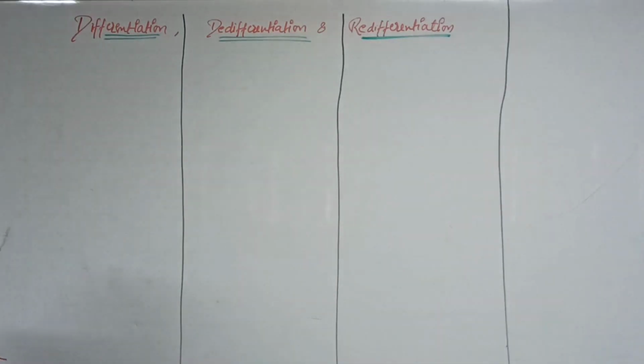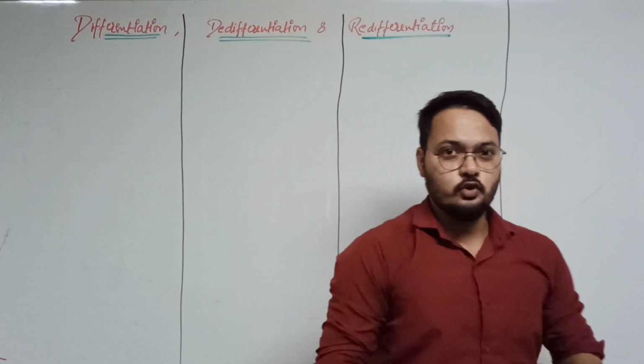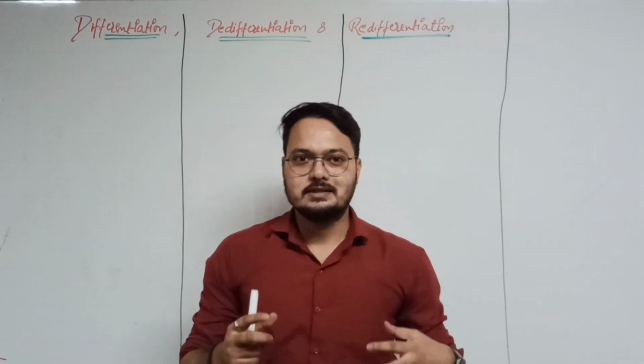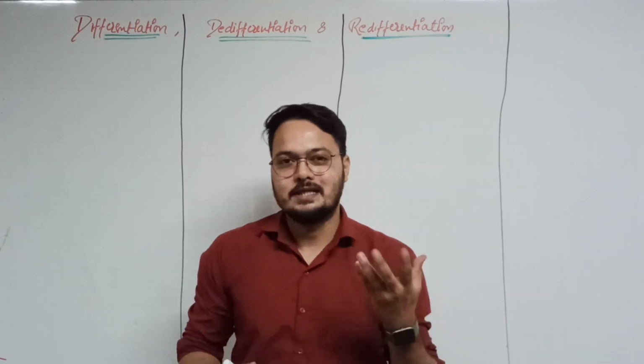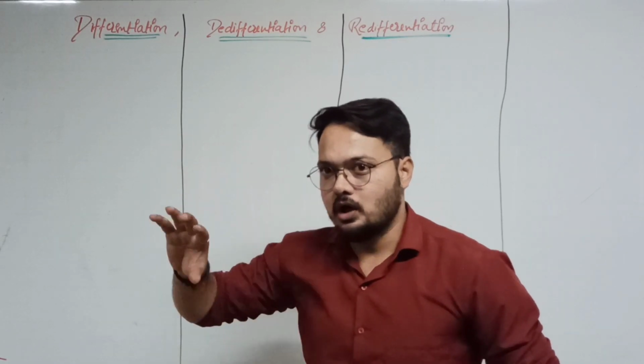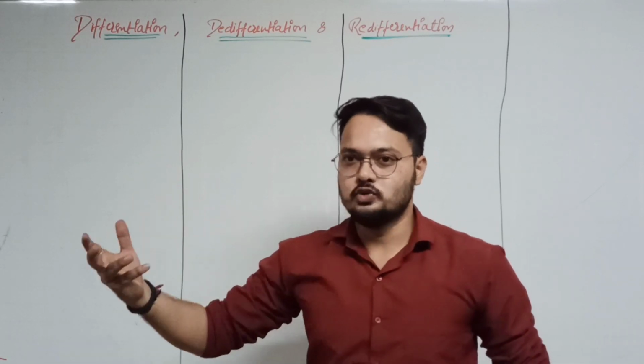So first, what is differentiation? We already know about the meristematic tissue, where cell division occurs and new cells are formed.